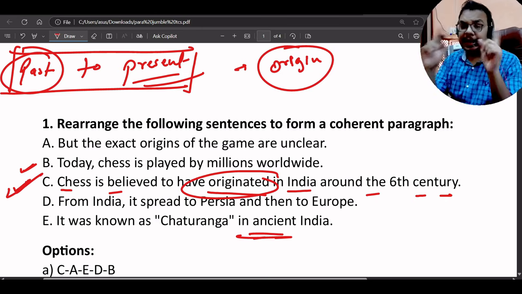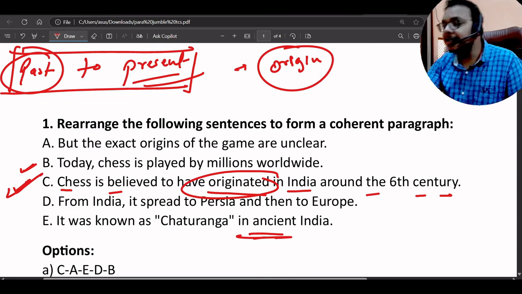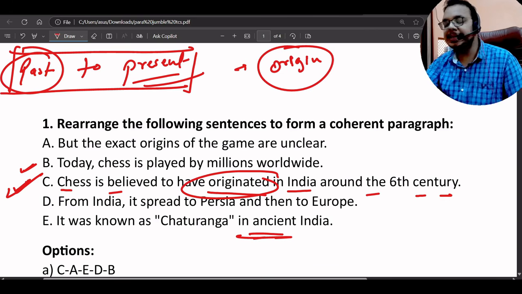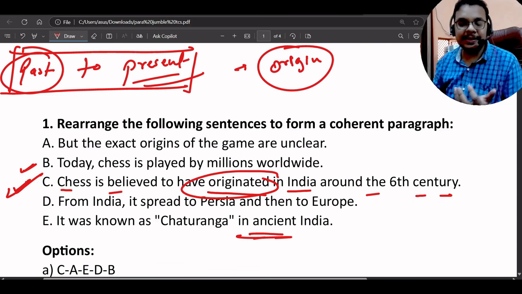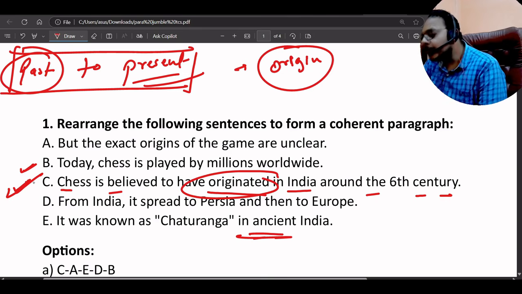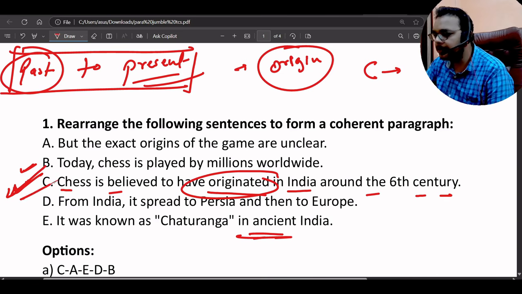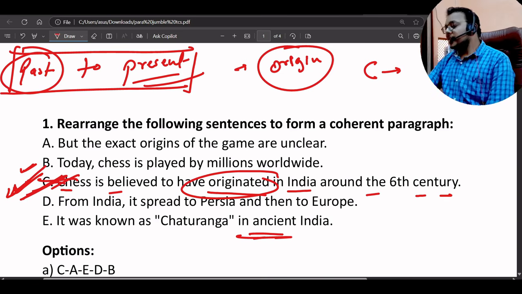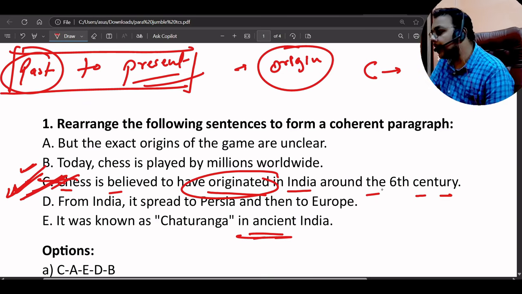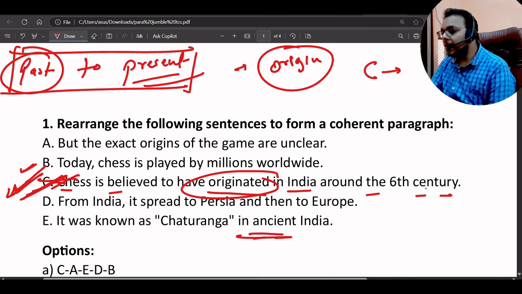Many candidates can get confused in this kind of question. That's why I am solving this, because yes, it is a little bit confusing, but I am just explaining you how to do the things. While we will be practicing questions like this in future videos also, you will become perfect in this. So this will be our first sentence, which is C. C is our first, so C is eliminated. Chess is believed to have originated in India around the 6th century. Now after origination we need to define the thing.